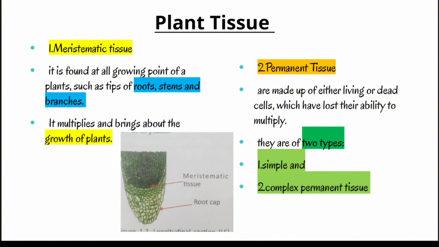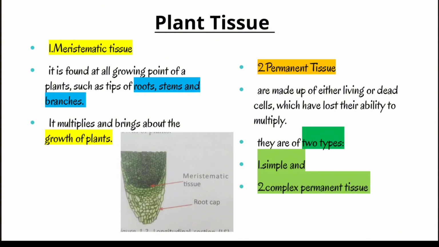On the other hand, we have permanent tissue. The permanent tissues are made up of either living or dead cells, which have lost their ability to multiply. What is the difference between meristematic tissue and permanent tissue? The meristematic tissue has the ability to multiply, and permanent tissue has lost its ability to multiply.